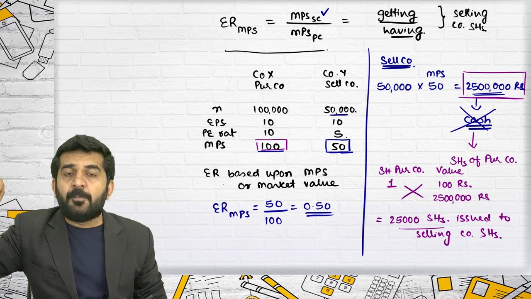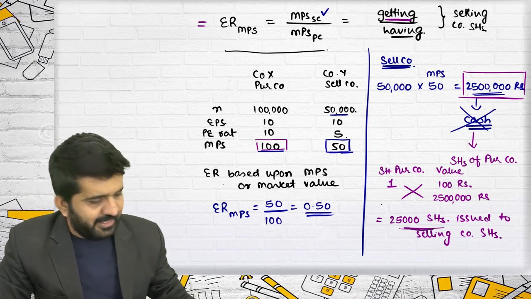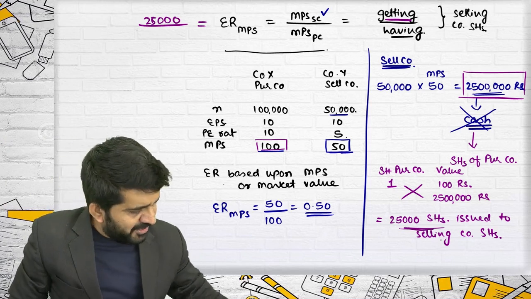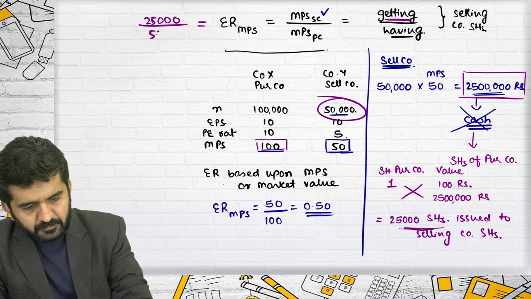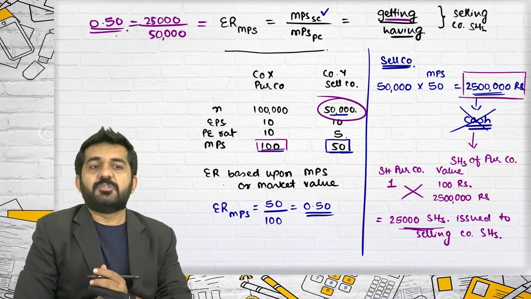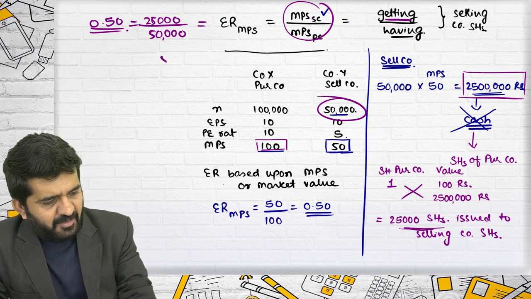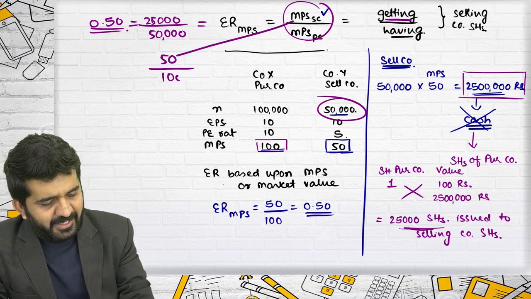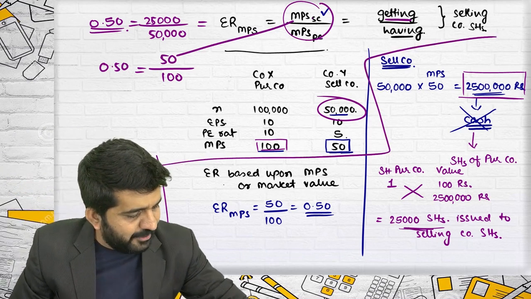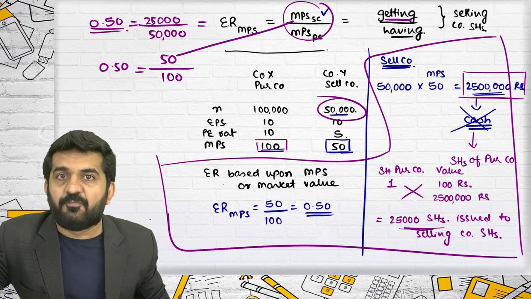From the point of view of selling company, what is the exchange ratio? How many shares are they getting? 25,000 shares. How many shares are they having? 50,000 shares. Exchange ratio will be 0.50. So whether you do it directly by this formula, 50 divided by 100, which is 0.50, or you do this long calculation, your exchange ratio is going to remain 0.5.